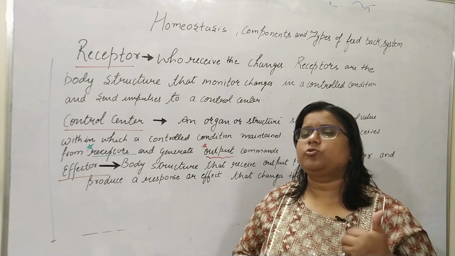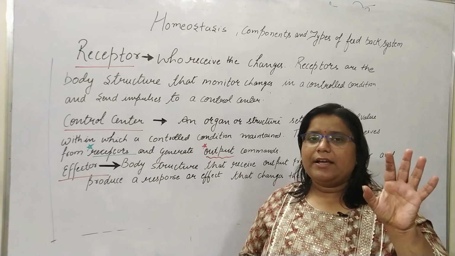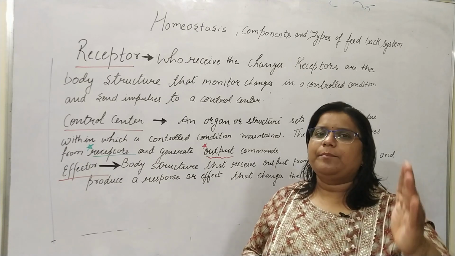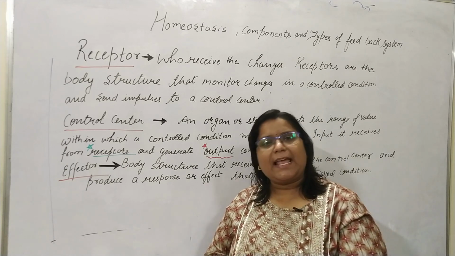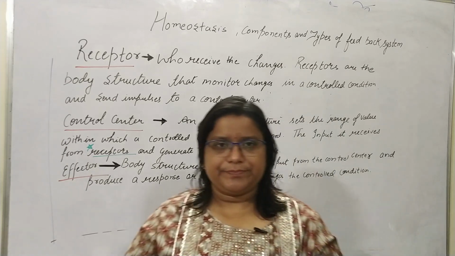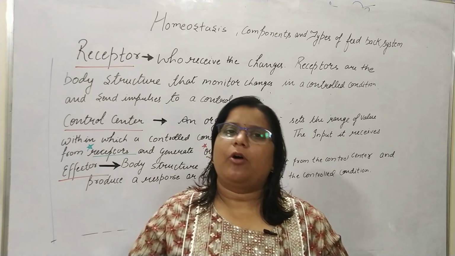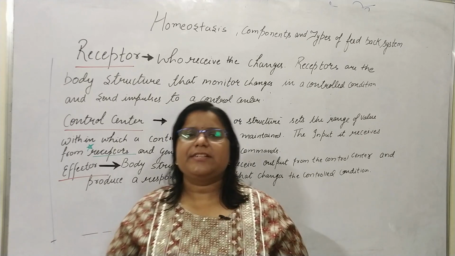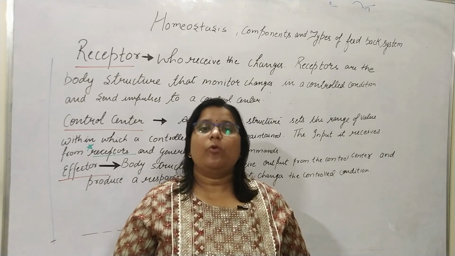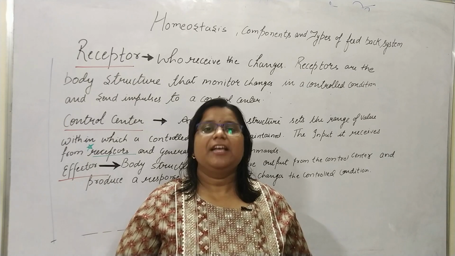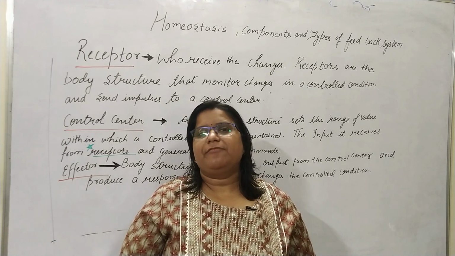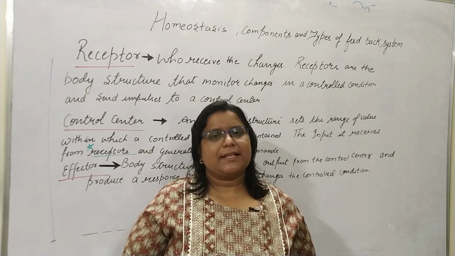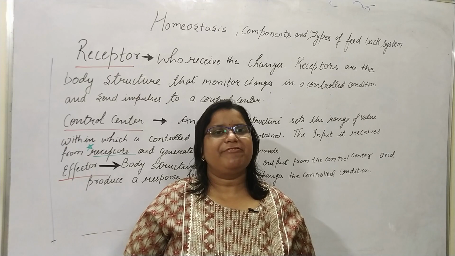If the temperature outside is too low, the skin sends impulses to the brain. The brain is the control center, and it sends impulses to the skeletal muscles, which start to shiver. After shivering, our body temperature automatically rises. If the shivering is not sufficient, the brain or the control center will decide on further work, which we will discuss in the feedback systems.